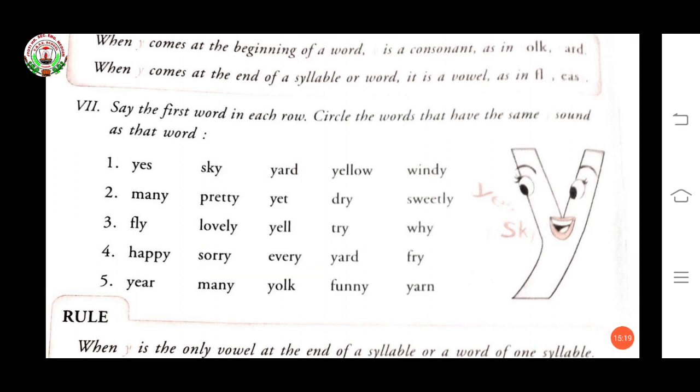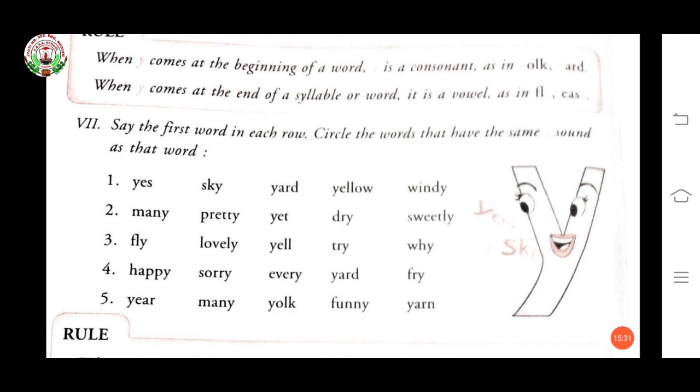Now, fifth one. Year. Y is there. It is starting with Y, so it is a consonant. York and yarn. Okay? York and yarn.